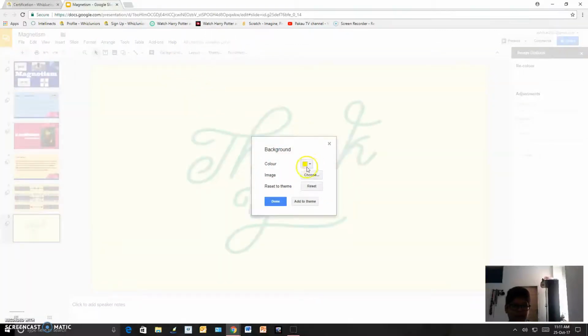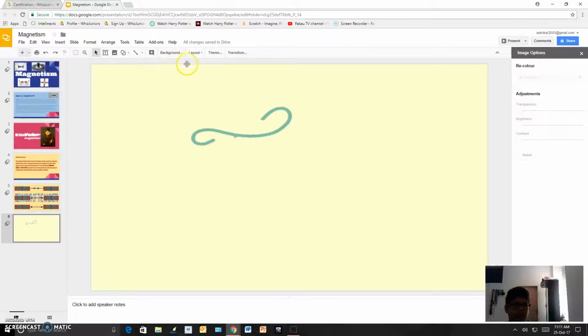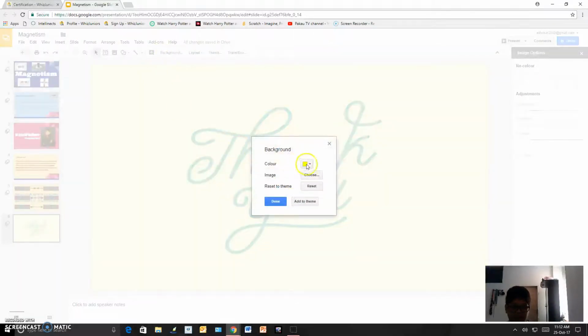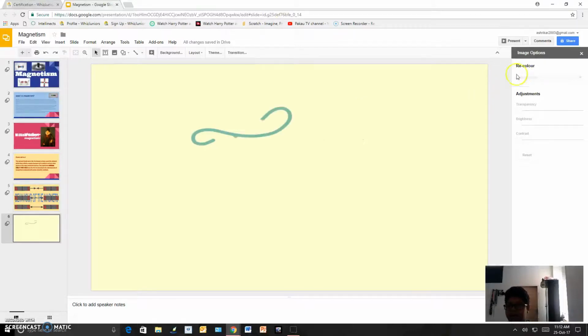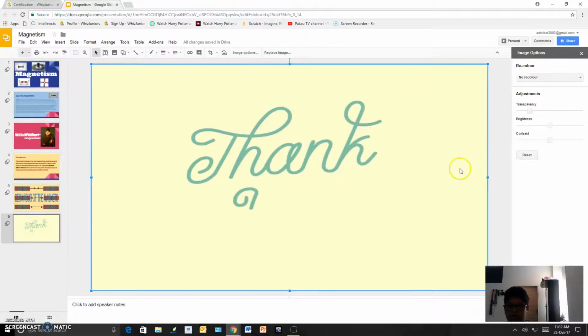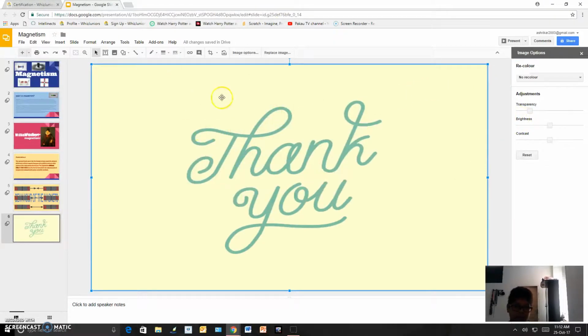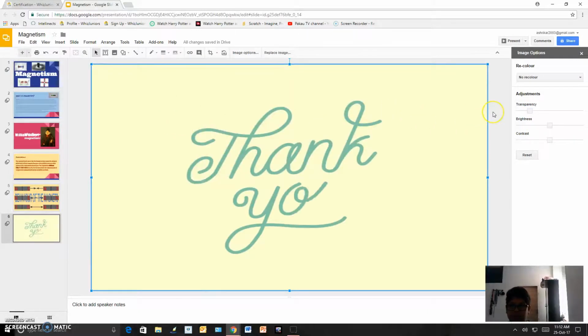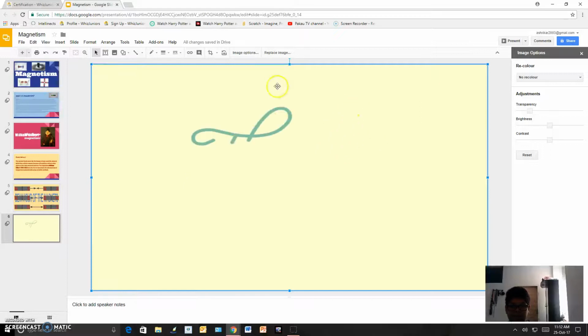See, I gave the background color as yellow. For background color, you have to select somewhere out of the picture, and I went to background and I selected yellow color from this. So when I increased the transparency, it looked as if the background is yellow and it looked nice instead of white.